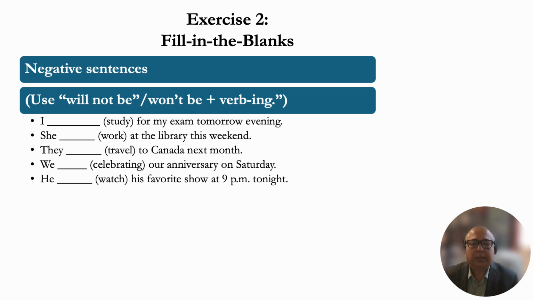Now this time, the sentences are in the negative. These are all negative sentences. Will not be. Or when you speak, you can say won't be. Right? I won't be going to my uncle's house tonight. So just remember to use not in each of the sentences. All right?